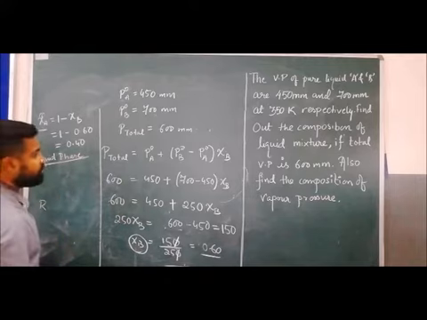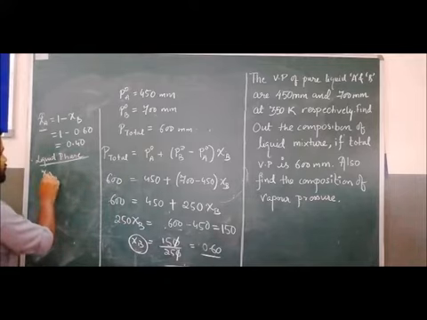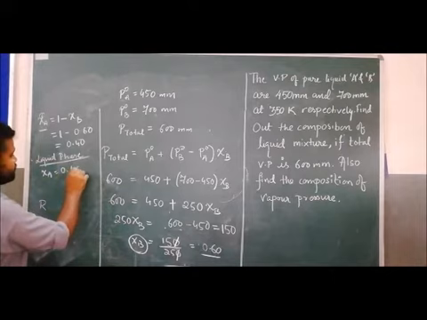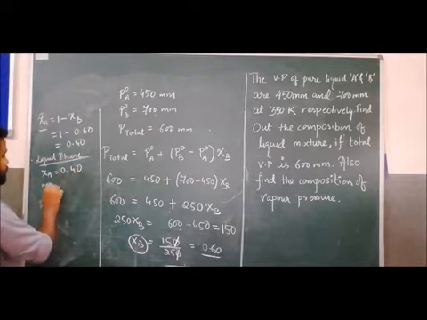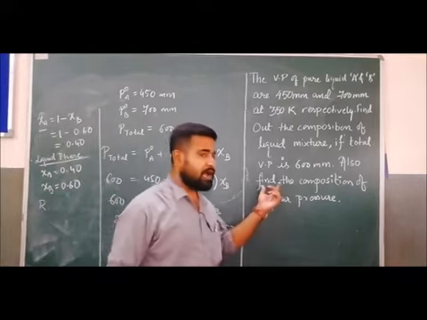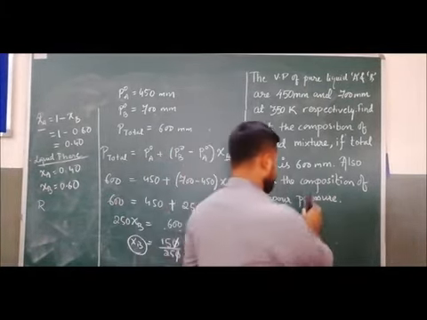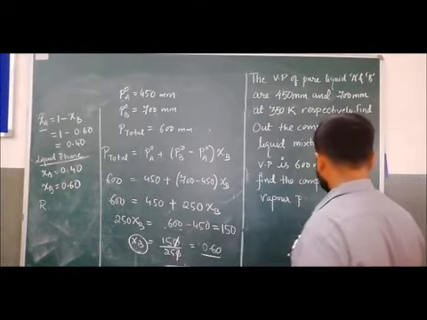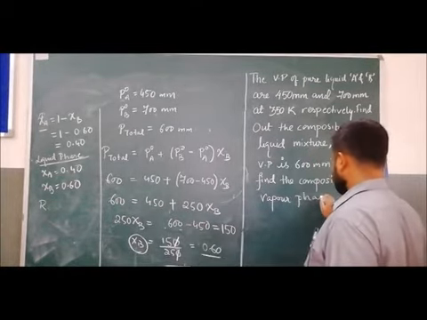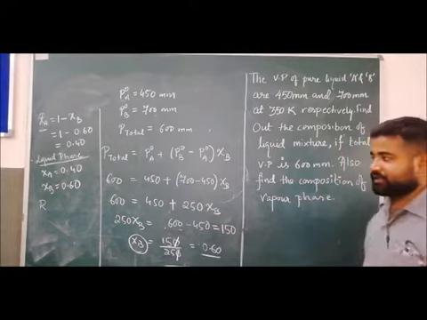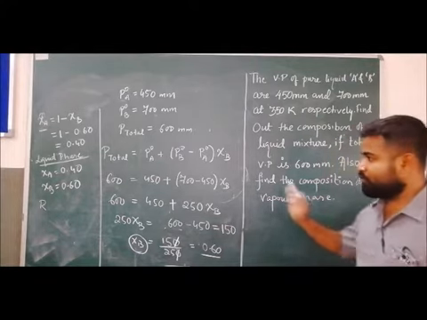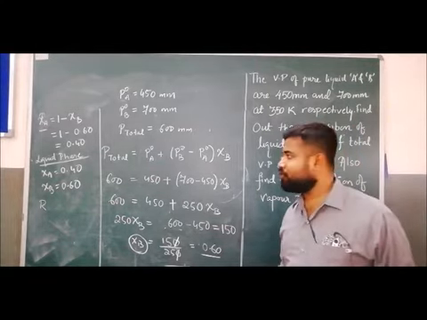The composition of the liquid mixture: xi A equals 0.40 and xi B equals 0.60. But here the question is, also find the composition of the vapor phase. Vapor phase means what will be its composition, that also we have to find out.